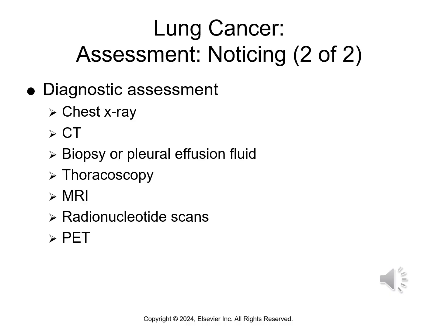If they get that back, and it's showing that it's cancerous, we might do an MRI. We might do a radionuclide scan or a PET scan. And then we'll go in with a more invasive option, which is that thoracoscopy, go in and actually take a sample of the lung to assess what's going on with our patient.